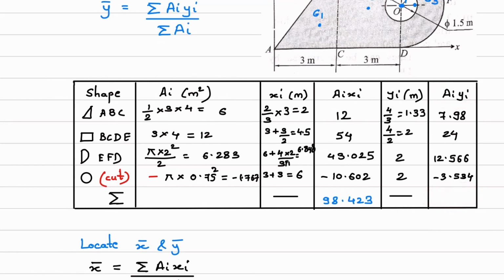Same way we will consider now summation of AI into yi. So here we have to write down that value. So that value is 41.012, and we require summation of AI also. So we have to add all these areas. Okay, and this area is negative over here. So write down summation of A, it is 22.52.